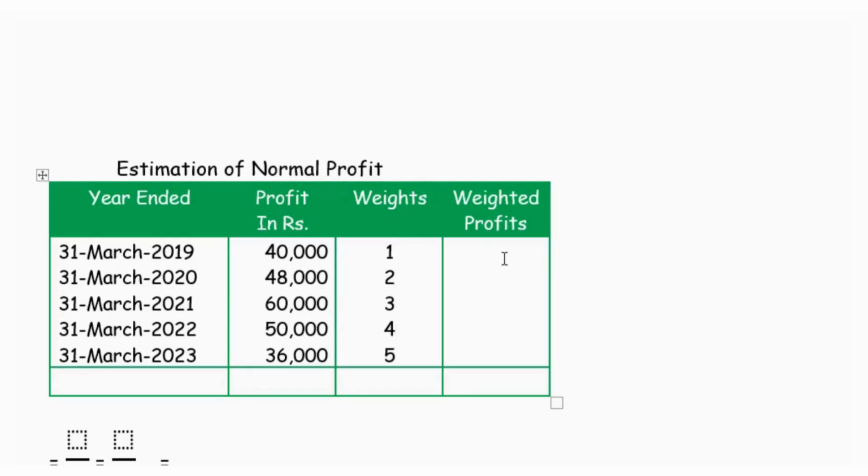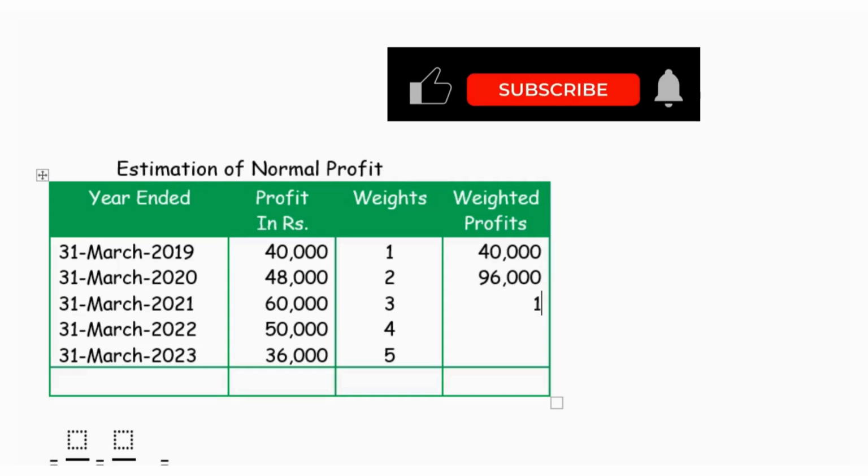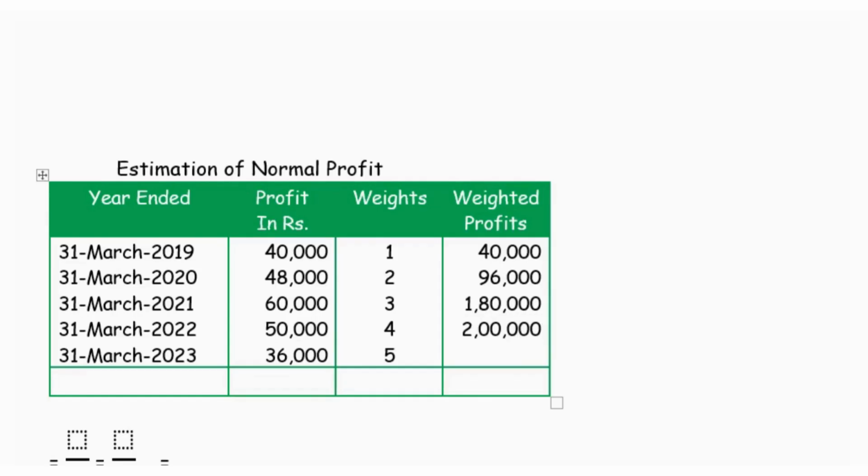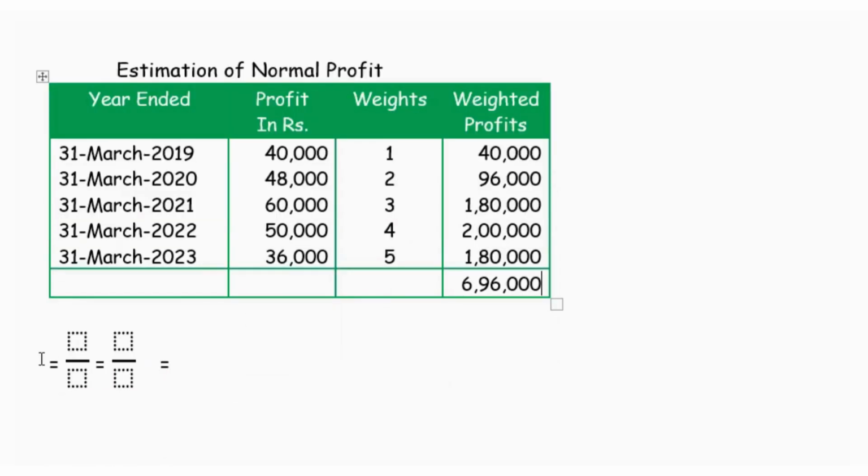Now we have to multiply the profit with the weights: 40,000 into 1, 40,000; 48,000 into 2, 96,000; 60,000 into 3, 1,80,000; 50,000 into 4, 2 lakhs; and 36,000 into 5, it is 1,80,000. So 6,96,000 is the total of the weighted profits.